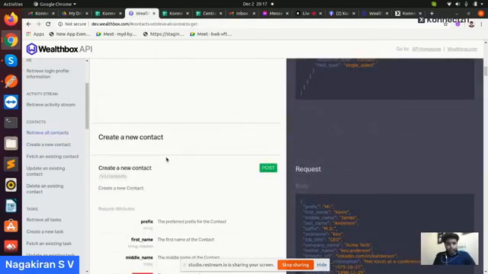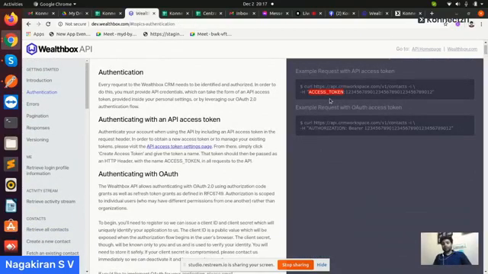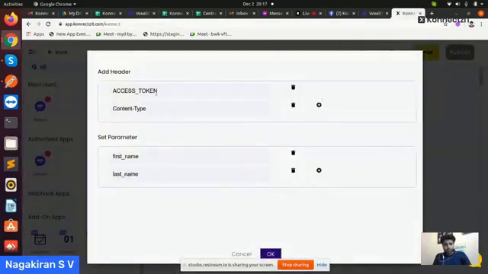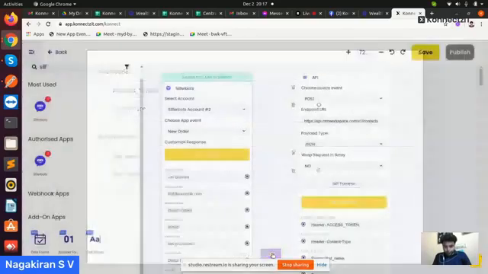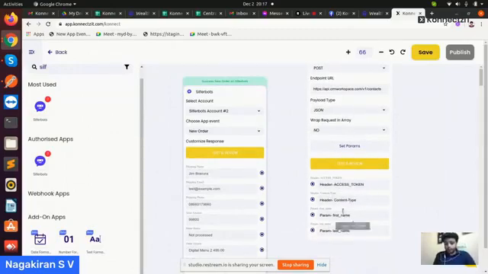Other than that, for the authentication, you need to use this access token. So I am using access token, content type, first name, and last name. I will just add these attributes, and you can see those attributes come in the application. Now I need to map the headers and params. For the first name, I will give the first name, and for last name I will enter a sample last name, and I need to give the access token and content type.